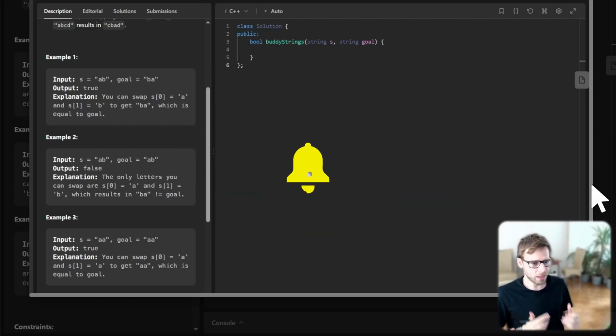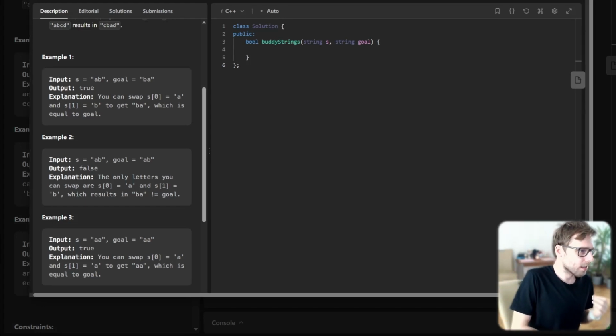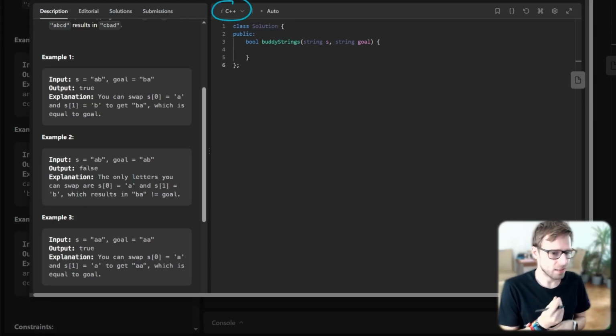Today we are going to tackle an interesting coding problem, buddy strings, in C++. So what is the task about? It's a really popular coding interview question, and it's worth noting it has interesting edge cases that you need to understand. So here is the problem.